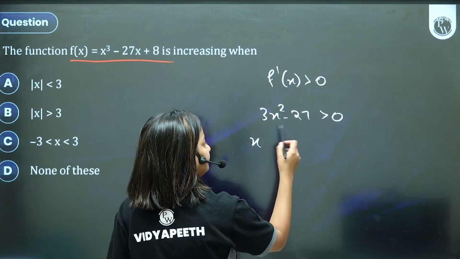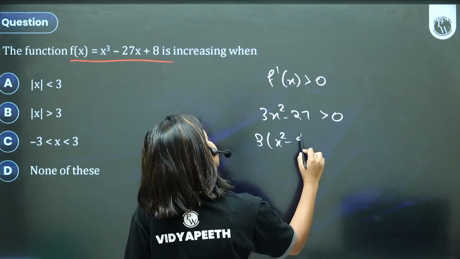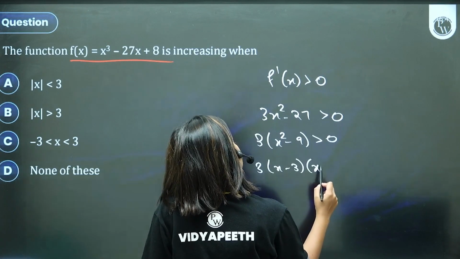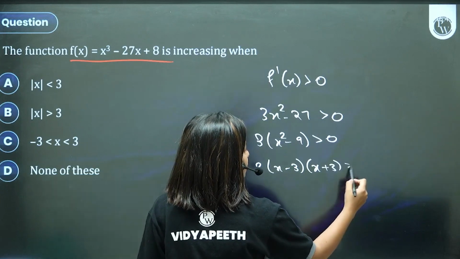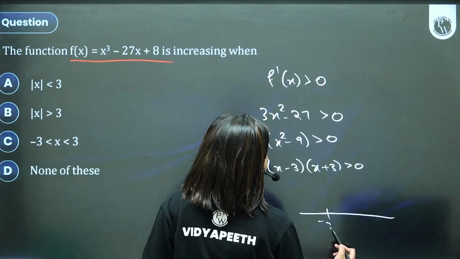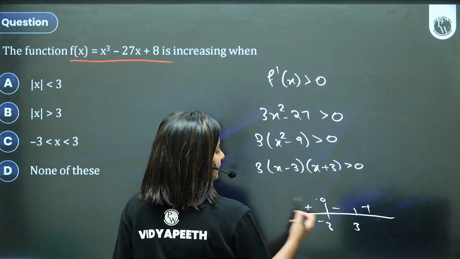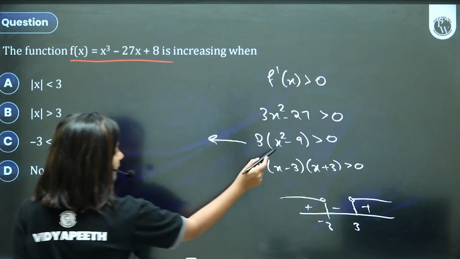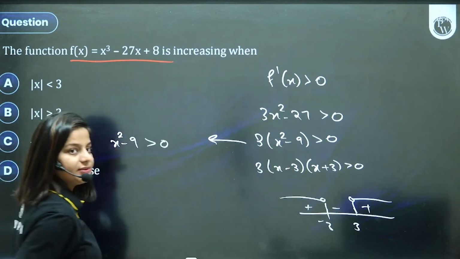Take out 3. x square minus 9 is greater than 0. x minus 3 into x plus 3. If you can do it this way, everybody knows the wavy curve, great. If you don't know, where is it positive? Less than minus 3 and greater than 3. The other way can be, from here I can say x square minus 9 is greater than 0, 3 goes on the other side.